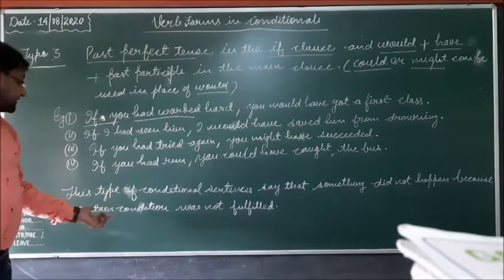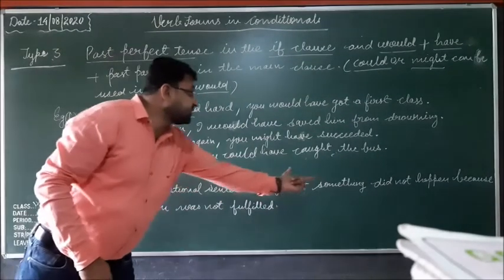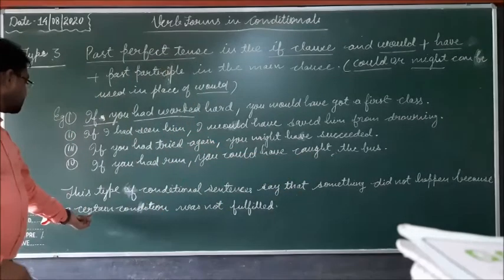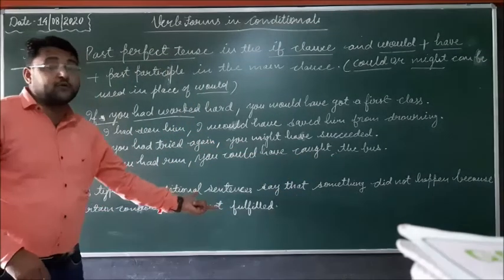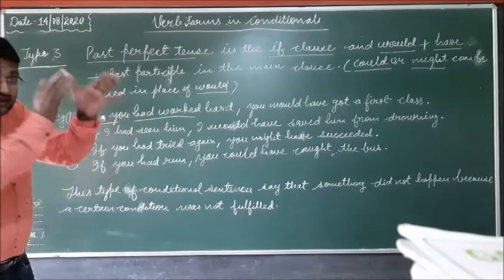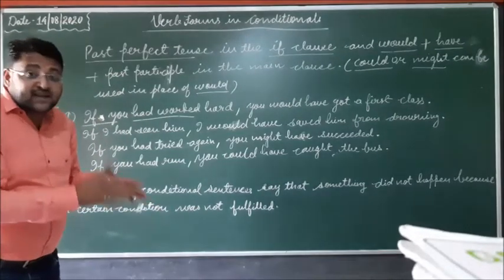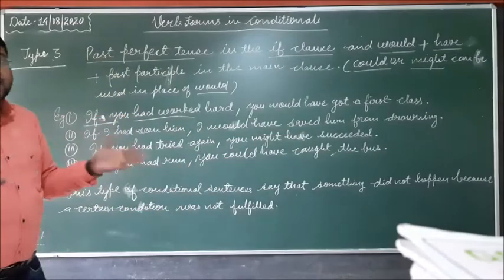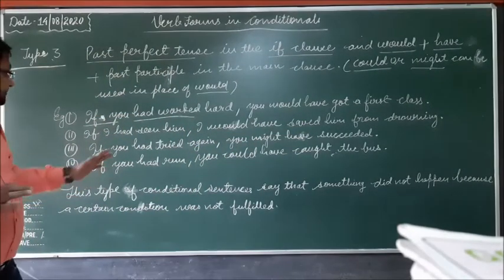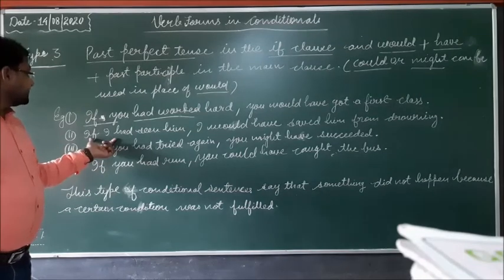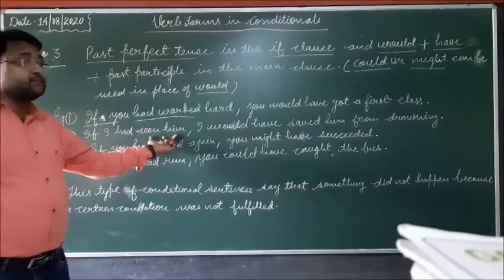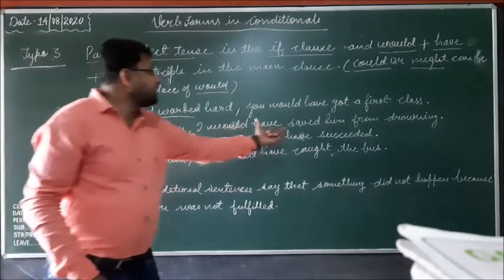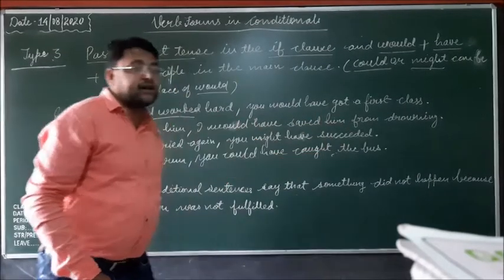This type of conditional sentence says that something did not happen because a certain condition was not fulfilled. That's why that something did not happen. Means the work had not happened. In the second sentence, you can see if I had seen him, I would have saved him from drowning.